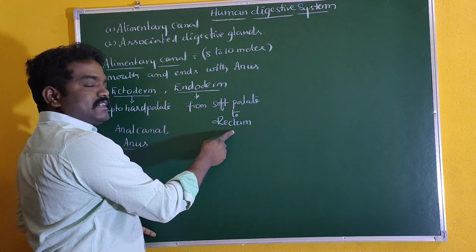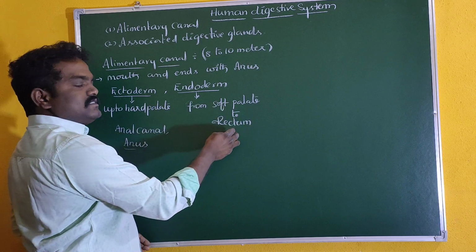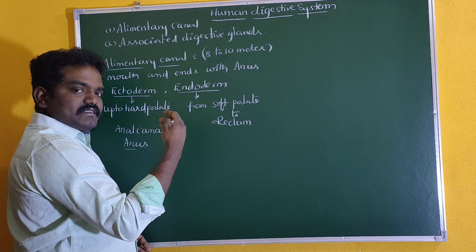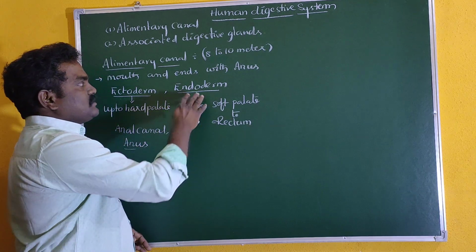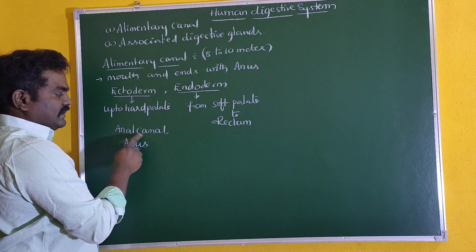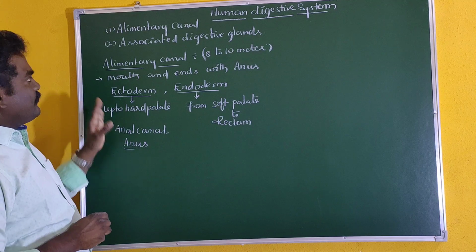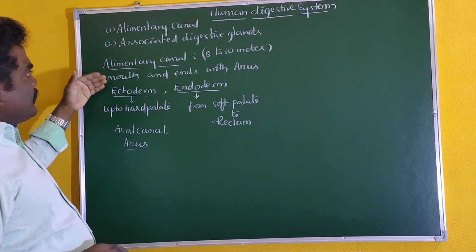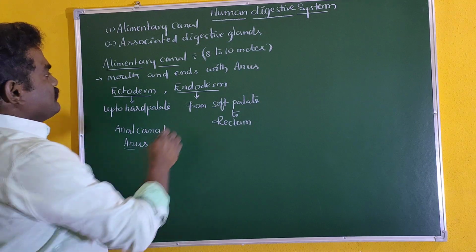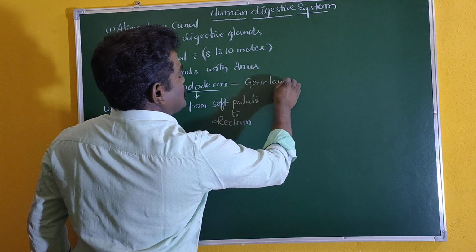From the soft palate to the rectum, that means the esophagus, stomach, and intestine, small and large, all these structures are derived from the endoderm. And after the rectum we find the anal canal and anus. These structures are also ectodermal derivatives. Okay, this is about the origin. The alimentary canal originates from the two important germ layers.